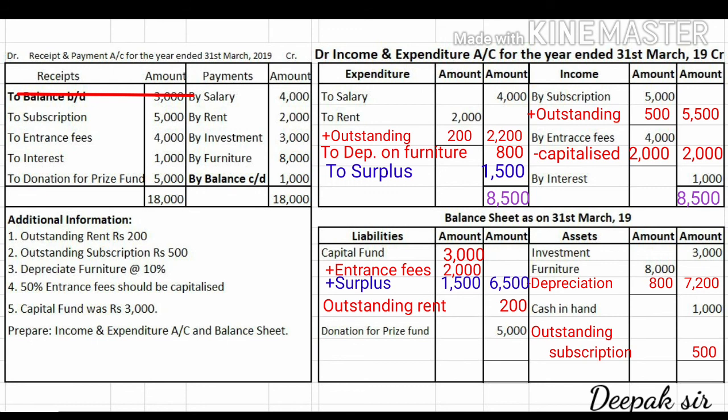Surplus will be added to the capital fund. But if expenditure side total is higher, income is less, then it will be a deficit, and deficit we have to deduct from capital fund. In this problem there is a surplus, and surplus will be added to the capital fund.